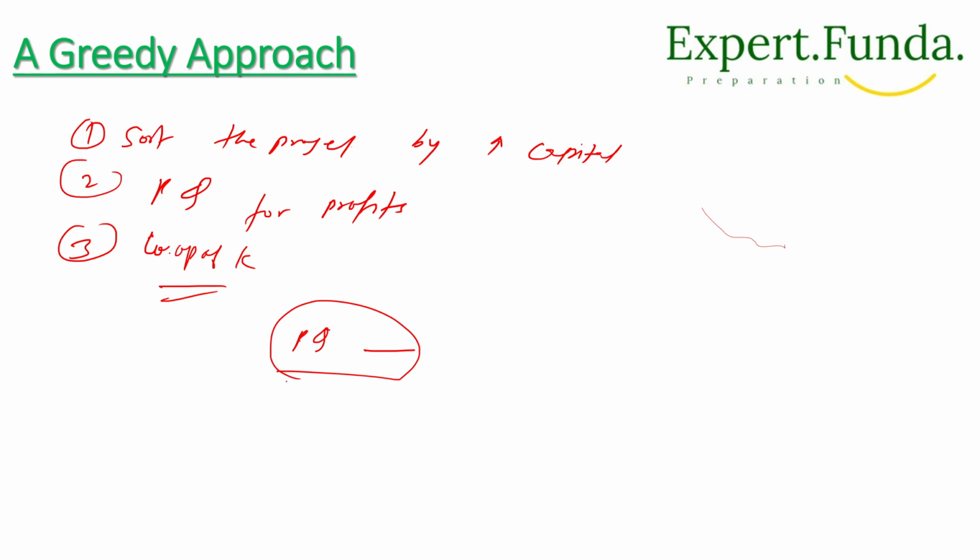And if the priority queue is empty, then we will terminate. Otherwise we'll find the max value in the priority queue, which is the profit of the project, and we will start it now, and we will increase our capital by this value, and we'll delete it since we cannot use it anymore, right? So all the things will happen only on the priority queue.